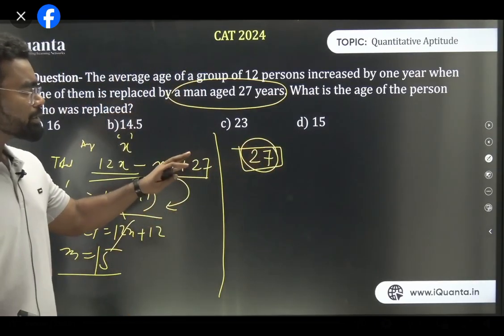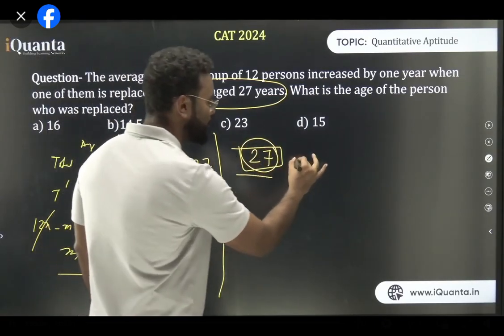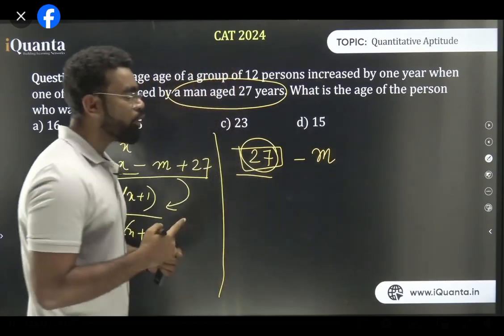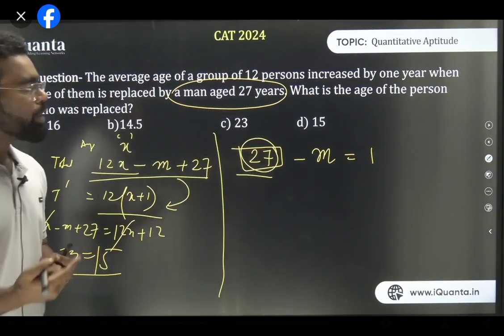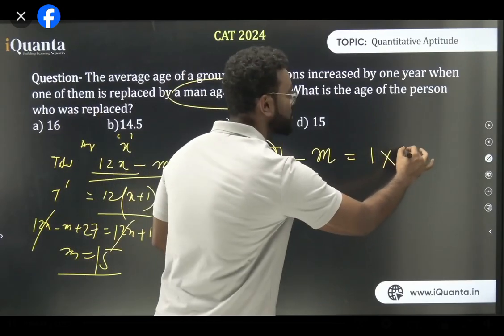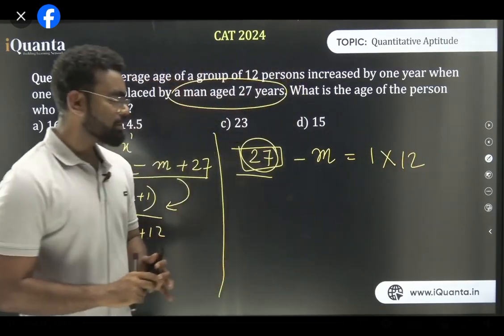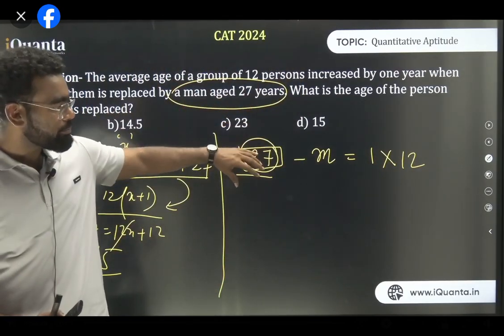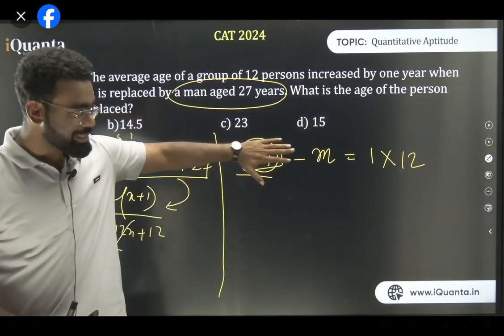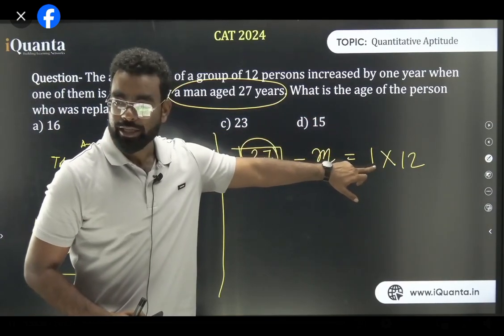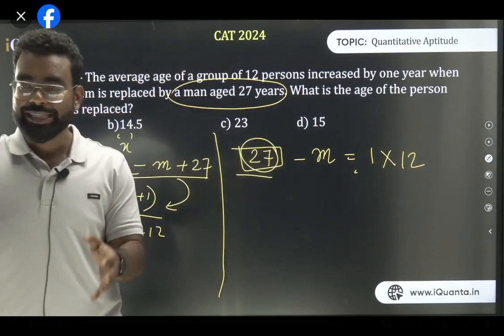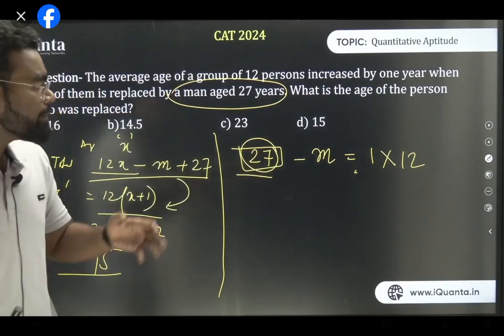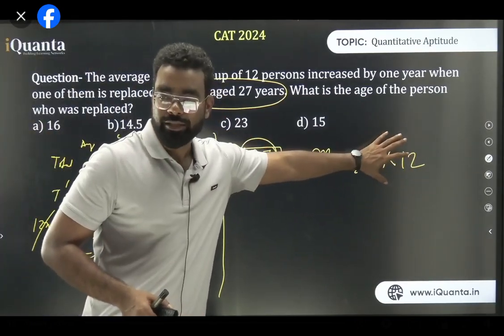First, understand the shortcut. The person aged 27 has arrived, and the person whose age is m left. For this reason, what is the change in average? The change in average is 1. If the change in average is 1, what is the change in sum? The change in sum is 1 into 12, because the change required is the change in average times the number of terms, which is 12. That is the change in the total sum.